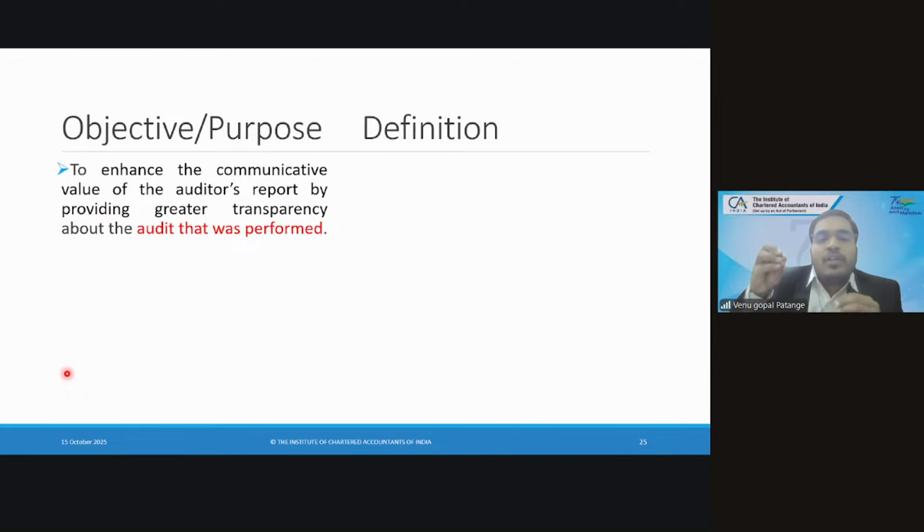These four, qualified, disclaimer, adverse and emphasis, all talk about, or restrict themselves to, a financial statement line item. They do not talk about how the auditor responded to that item. Anyone got any doubt here? We are fine up to here.